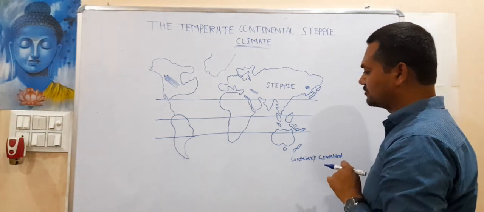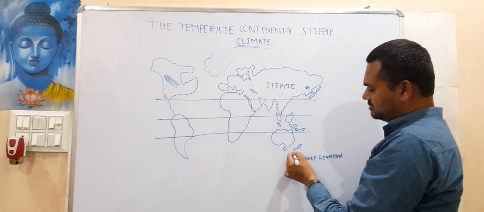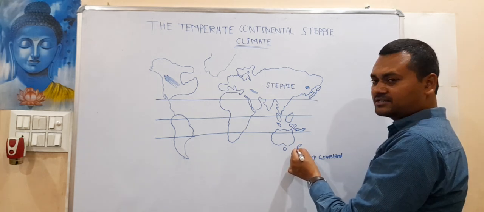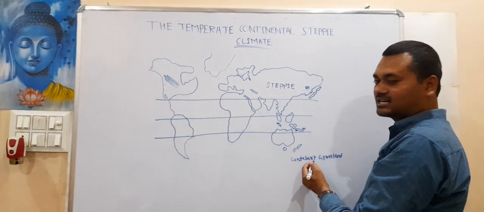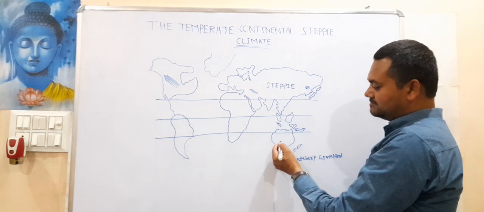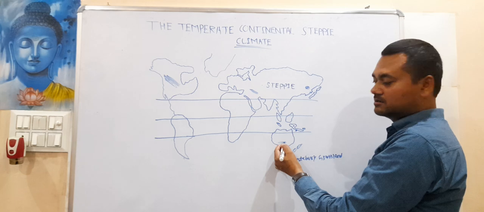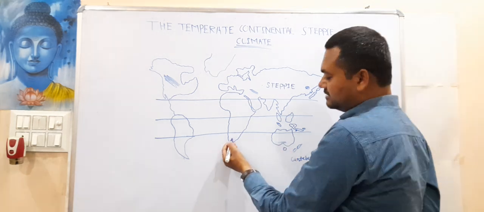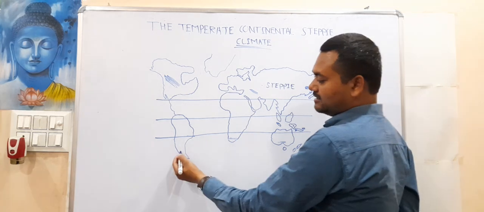Now let's come to the southern hemisphere. In this place, New Zealand, we see the Canterbury grasslands. In Australia, the Downs. Here it is called Veld.